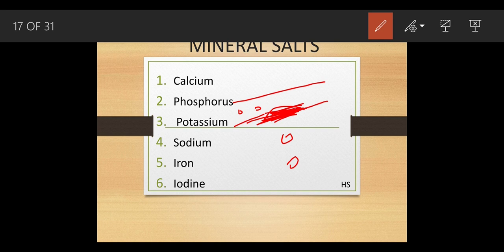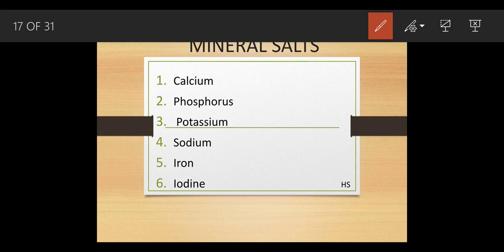So calcium has two main functions: it helps in the constituents of the bones, it makes your bones strong, and clotting of the blood. And what would happen if there was a deficiency of the calcium? Rickets. What does rickets mean? Rickets means basically soft bones, okay, poor skeletal growth.